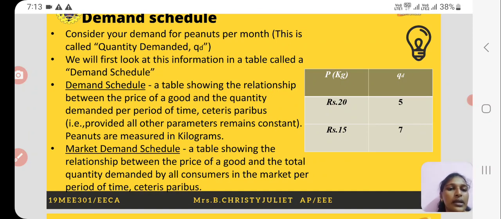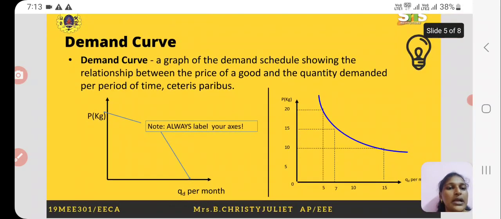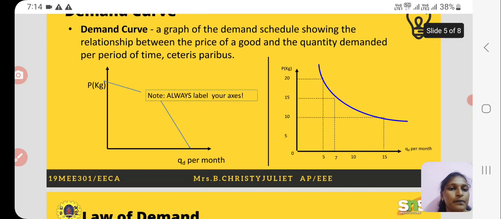The market demand schedule is the table showing the relationship between the price of a good and the total quantity demanded by all the consumers in the market for a particular period of time. Now let us see what is meant by demand curve. The demand curve is the graphical representation of the demand schedule, which means it is a graph of the demand schedule showing the relationship between the price of a good and the quantity demanded for a particular period of time.